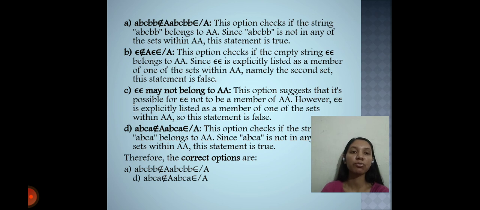Hence, the correct options are A and option D, which is option A: ABCBB not epsilon A, ABCBB epsilon A. And the last option is ABCA not epsilon AA, BCA epsilon A.